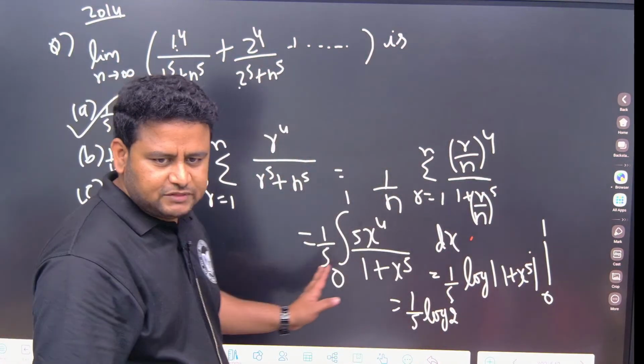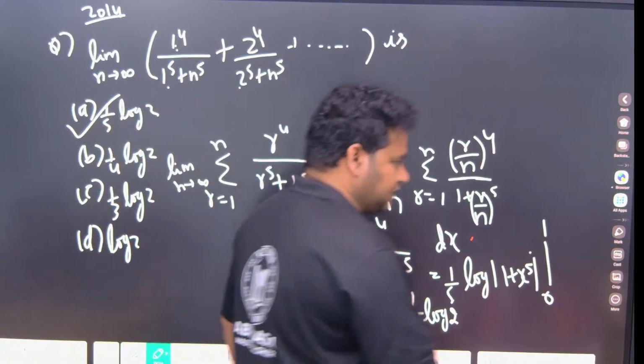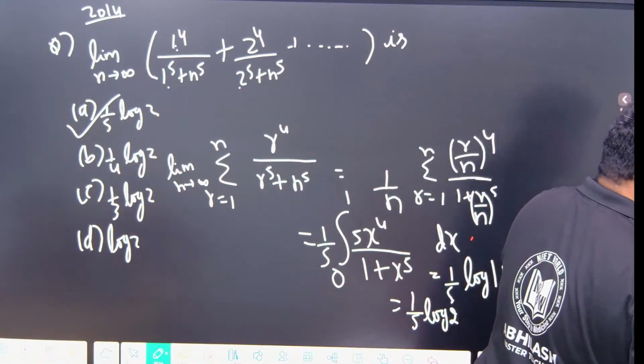Clear? Clear with this now? Limit summation? Okay, done. So enough of limit summation. 1 by 5 log 2, that is correct.